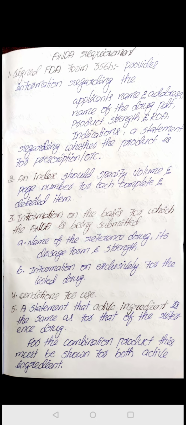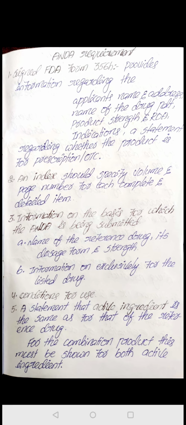Not only that, the already approved brand drugs. If we are taking permission for the generic drug metformin, that metformin has different brand names. What are the different brands for metformin? What are their dosage forms and what are the strengths of the drug? This should be included in the information on the basis for which the ANDA is being submitted. That means simply it should contain all the information regarding the generic drug and all the information regarding the already approved brand drugs.